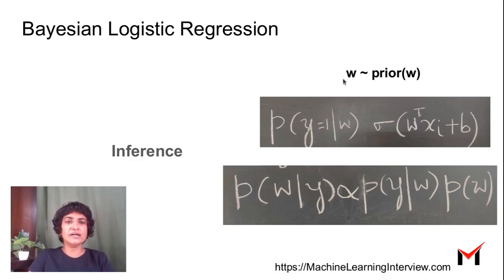So W, the parameters, are now random variables. They are coming from a prior distribution, and now we have probability of y equals 1 given W equal to sigmoid of W transpose Xi plus B. This is what we have seen earlier. The inference process involves finding the distribution of the parameters W given the data. So P of W given Y is what we want to find out in the inference process, and that's proportional to P of Y given W times P of W, coming from Bayes rule. And this is proportionality, of course, it's not equality.